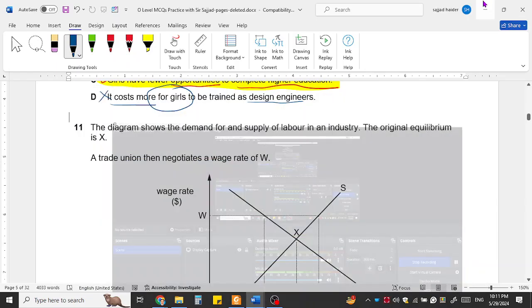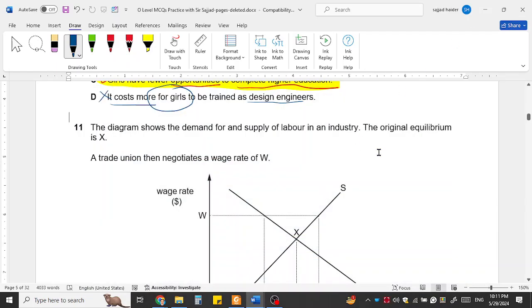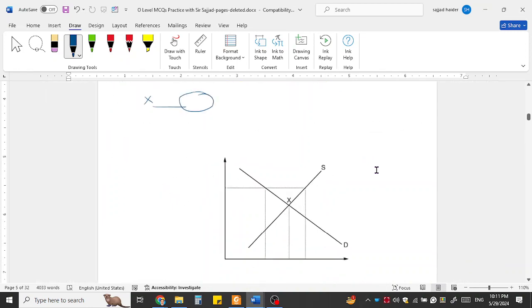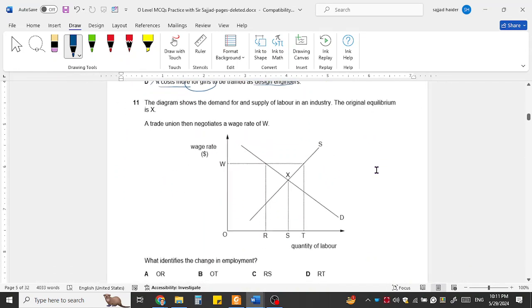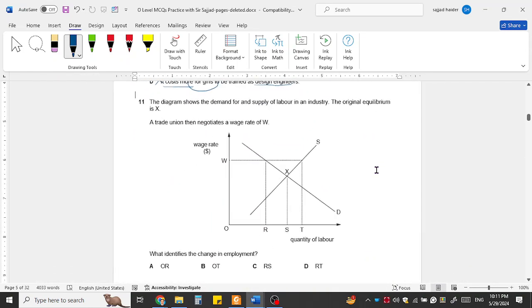Now we are moving to question number 11. The diagram shows the demand and supply of labor in an industry. This is not the demand for a product, rather demand for labor. Who demands the labor? The businesses demand the labor.